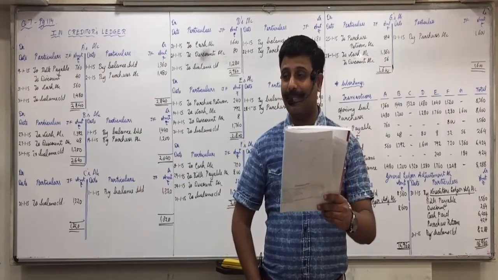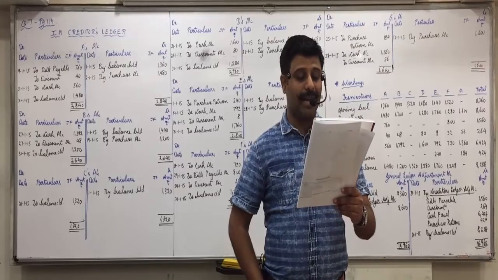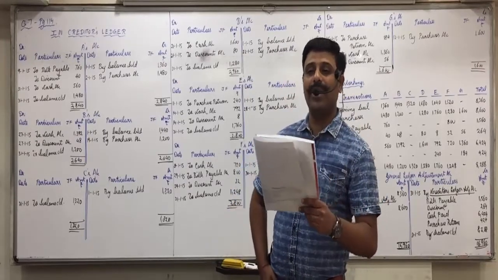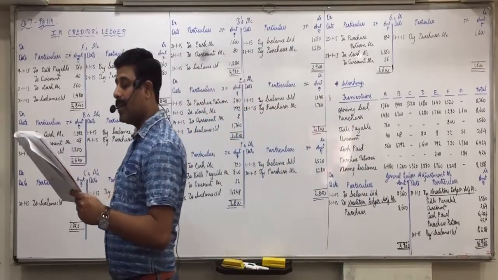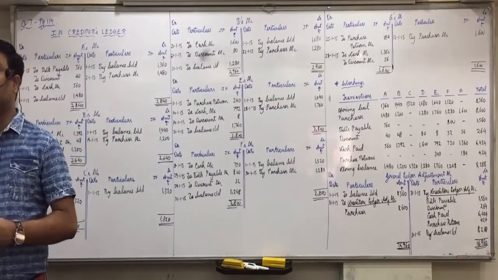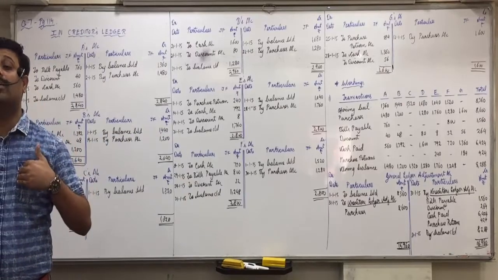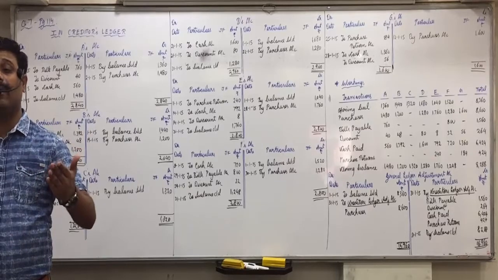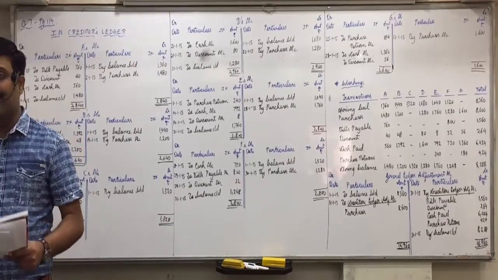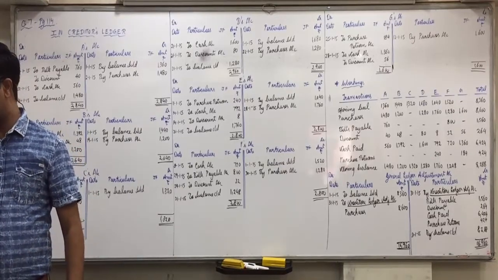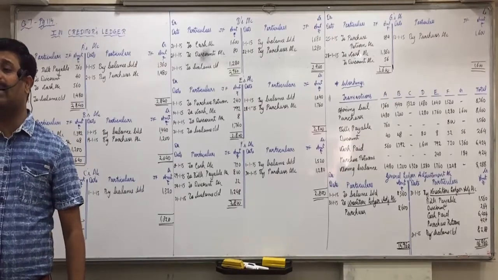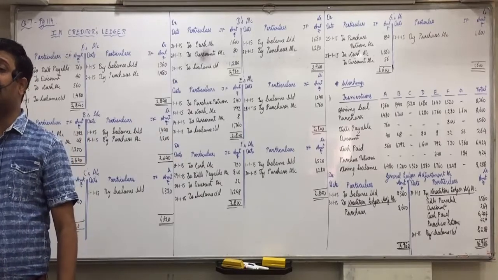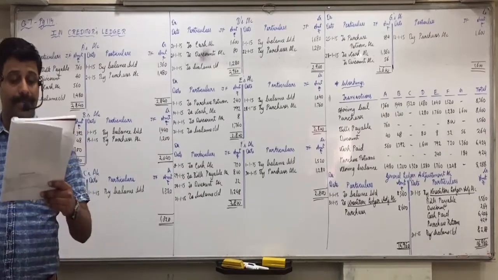A customer, understand it, it's a new point. A customer has returned the goods of sales value of rupees 1200 for which fresh goods were issued. Means the customer returned those goods of 1200 because they were defective, and against that we gave him fresh goods of the same value, 1200. Should it come in the books of accounts? It should not be recorded. Or if you record it, then both two entries will come: sales return to debtors 1200 and then again debtors to sales 1200.